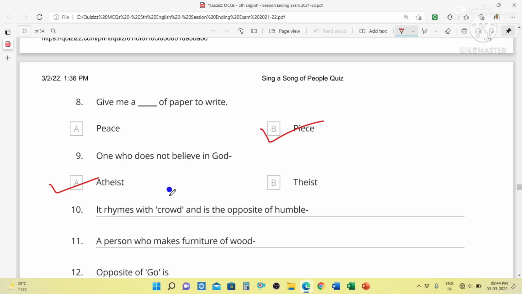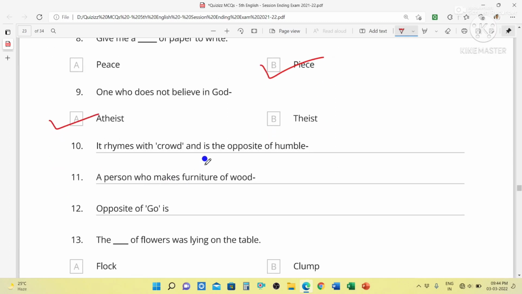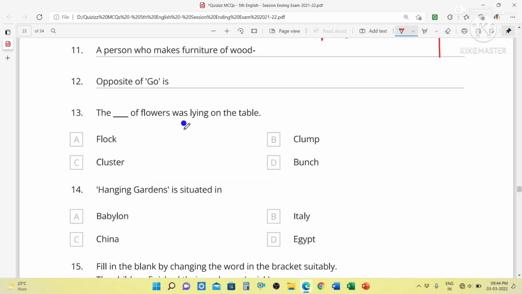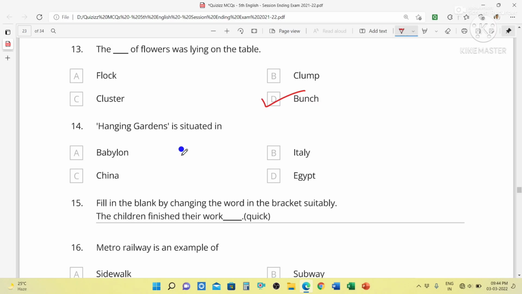Atheist. It rhymes with crowd and is the opposite of humble. That is proud. A person who makes wooden furniture is called a carpenter. Opposite of go is come. The bunch of flowers was lying on the table. Hanging garden is situated in Babylon.